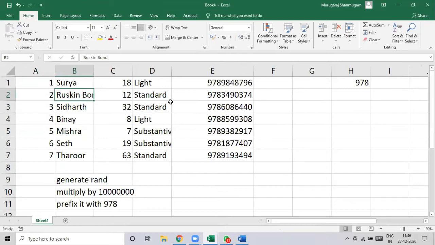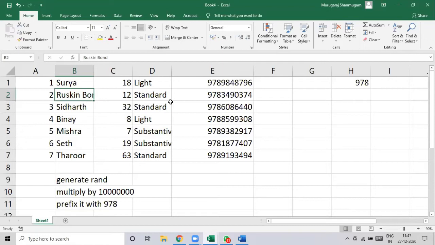From Surya, it is in the 5th column. It's 4 columns away from Surya, it is still 4 columns. We normally look from the first column. It is not necessary to refer from the first column. In fact, when you use VLOOKUP, you have to take the reference column as the first column.